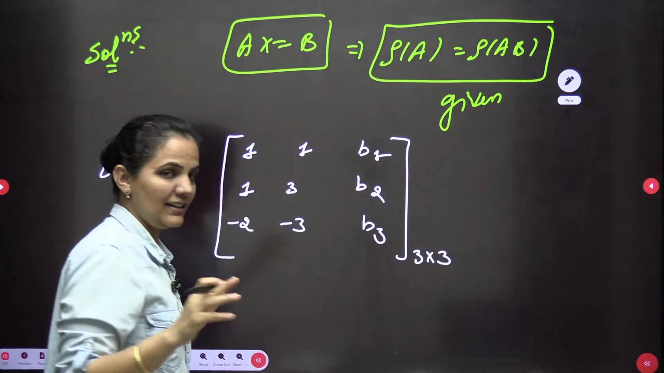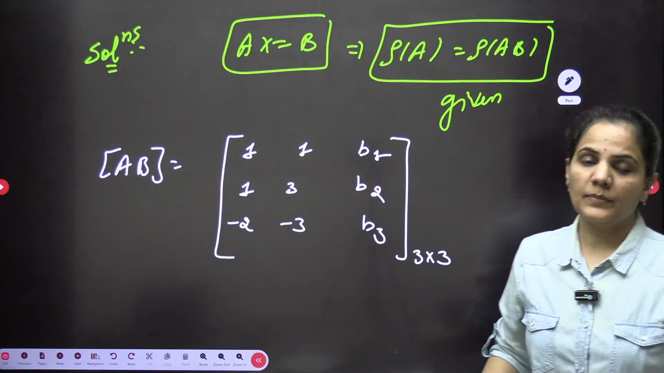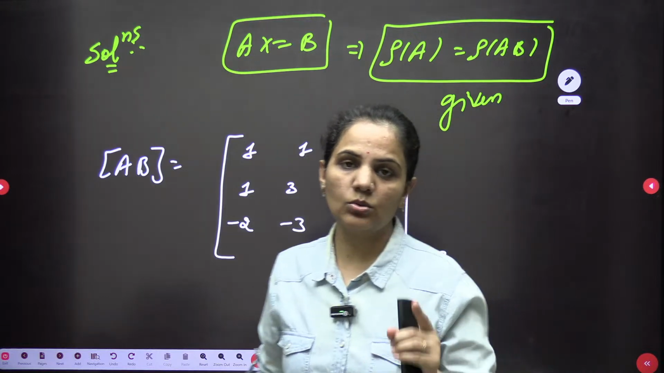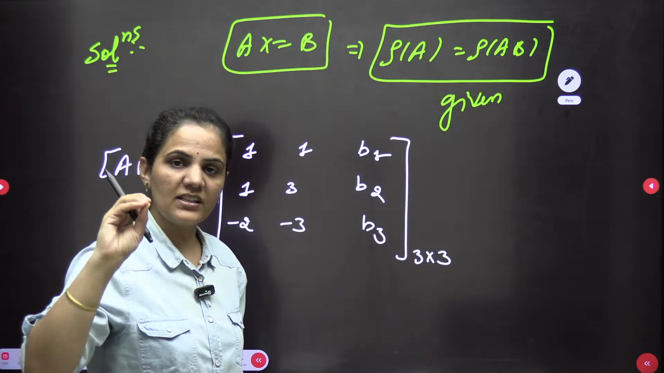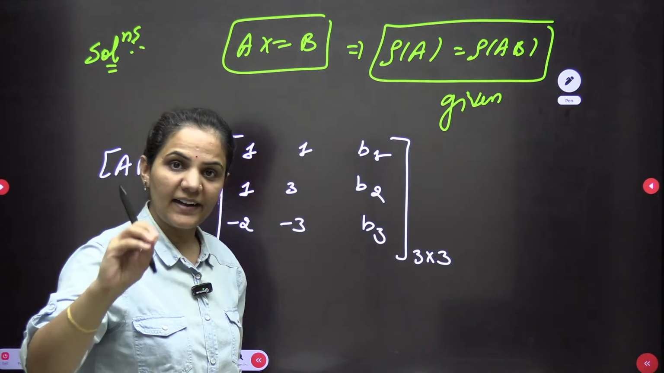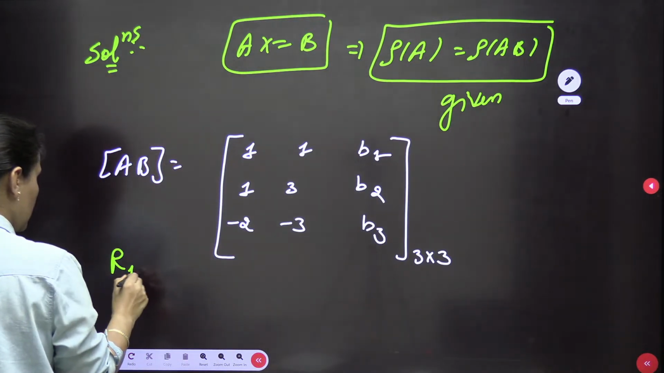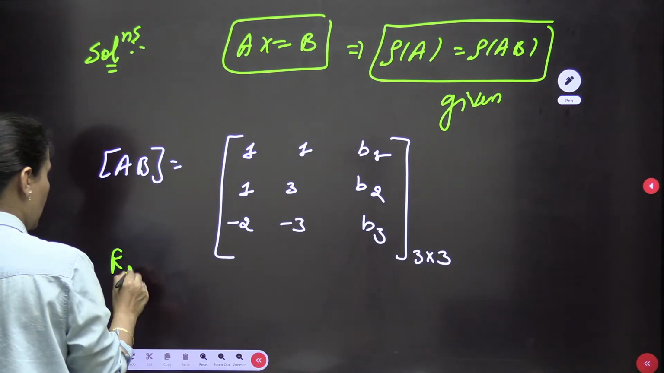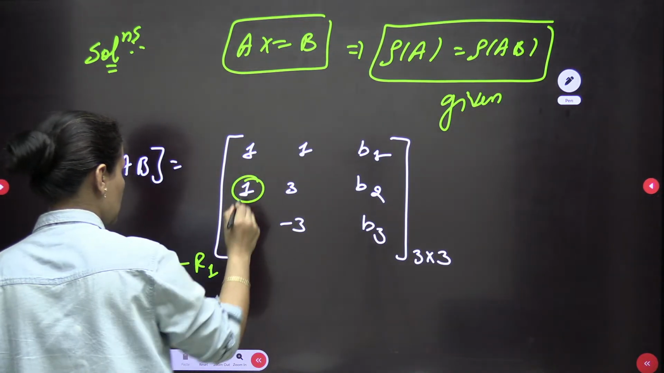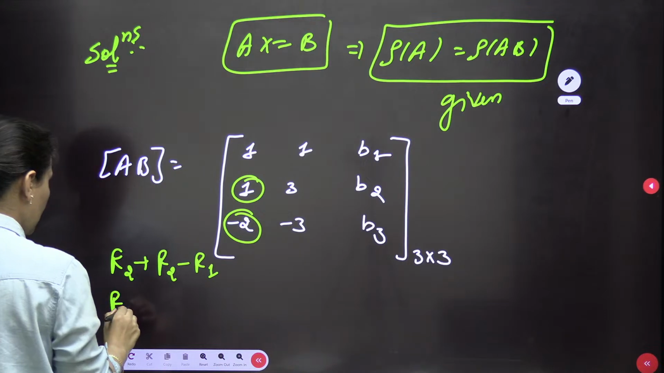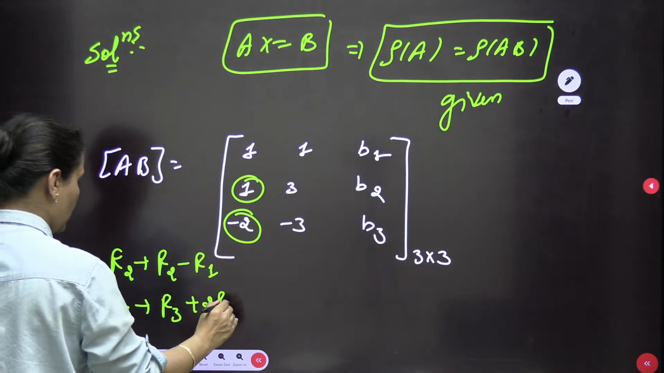Okay, I can understand that whatever happens, if the rank of matrix A is 3, then AB will also be 3. If A is 2, then AB will also be 2. So whatever happens, it is solvable because the solution exists, the system is consistent, at least one solution is there. Okay, so I want to go here with the transformation. In place of R2, I will go with R2 minus R1 because I want to make this one 0 and this one also 0. In place of R3, I will go with R3 plus twice of R1.